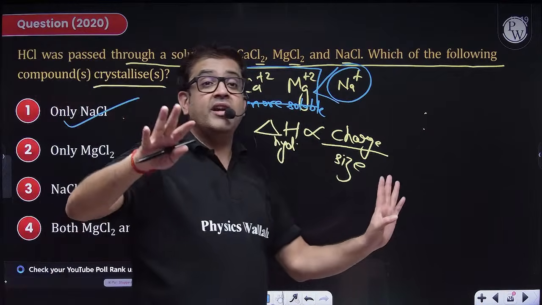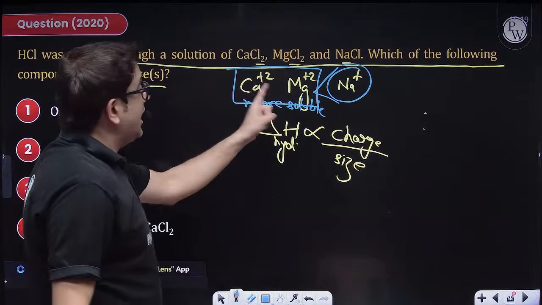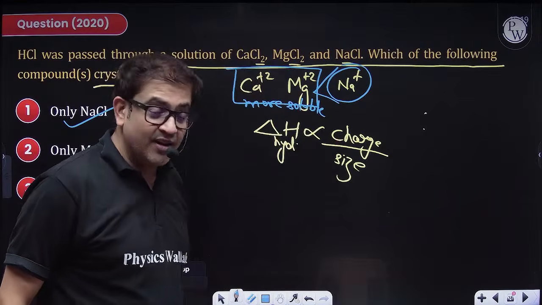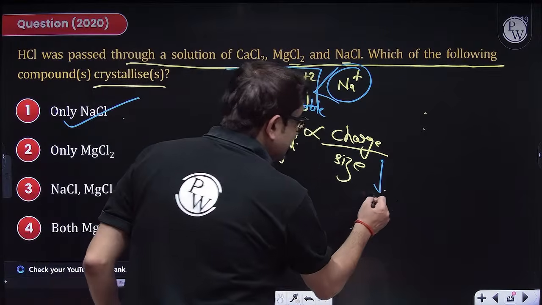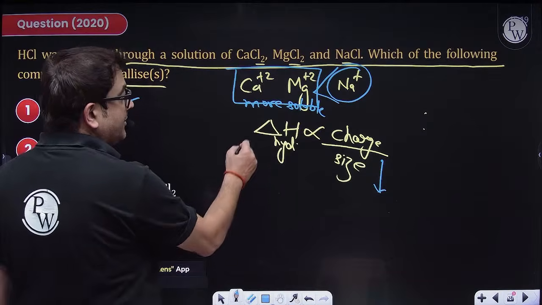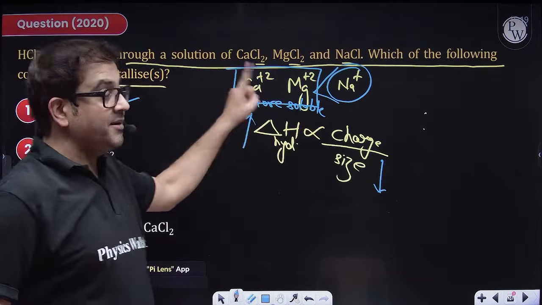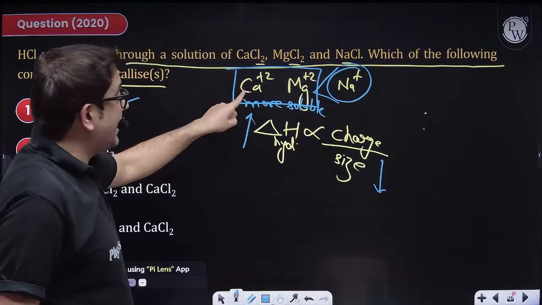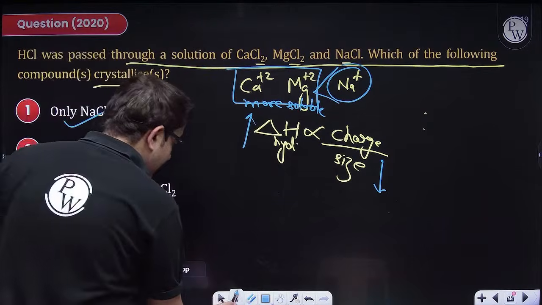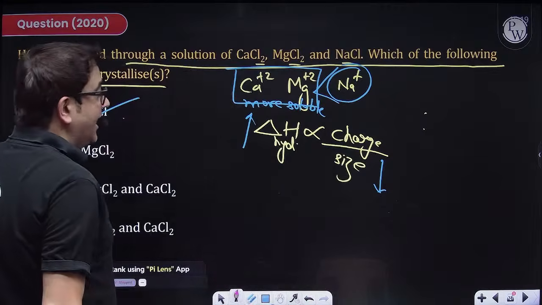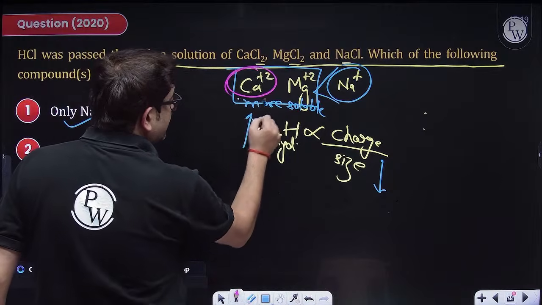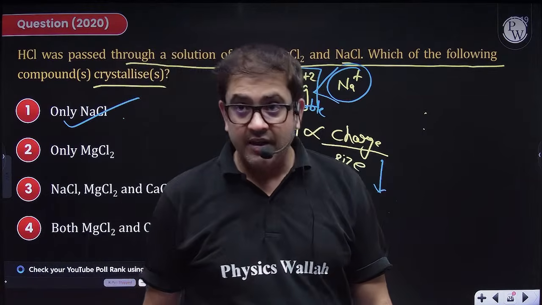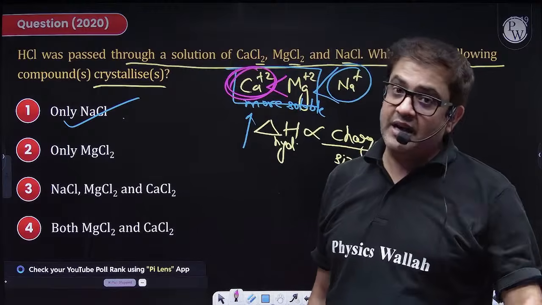But if you were asked a better question, among calcium plus 2 and Mg plus 2, sir, now the charge is the same. So which is smaller in size will be more hydrated. Among calcium and magnesium, sir, magnesium is smaller, so it will be heavily hydrated, and because it is relatively heavily hydrated, precipitation of this will be least, and the other can be precipitated after sodium. Now I hope you are getting the logic, a good one.